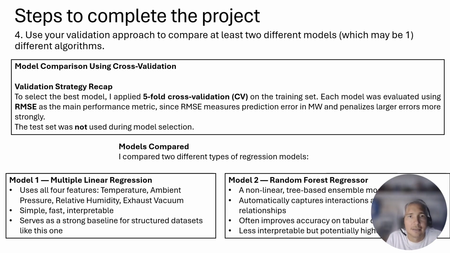So in the model comparison using cross-validation, the validation strategy recap. To select the best model, I applied 5-fold cross-validation on the training set. Each model was evaluated using RMSE as the main performance metric, as I already mentioned. So model 1, multiple linear regression, uses all 4 features: temperature, ambient pressure, relative humidity, and exhaust vacuum. It is simple, fast, and interpretable, and serves as a strong baseline for structured datasets like this one.